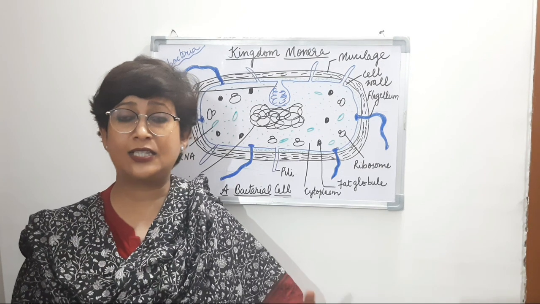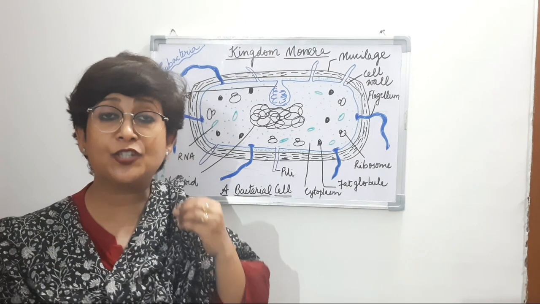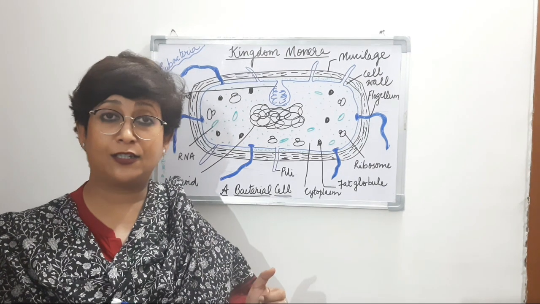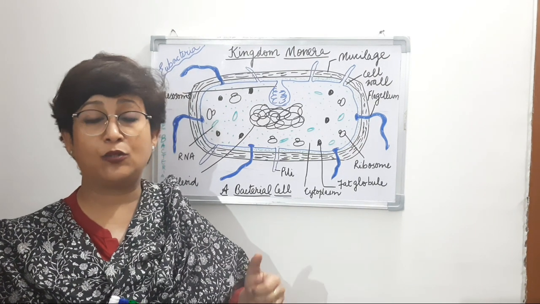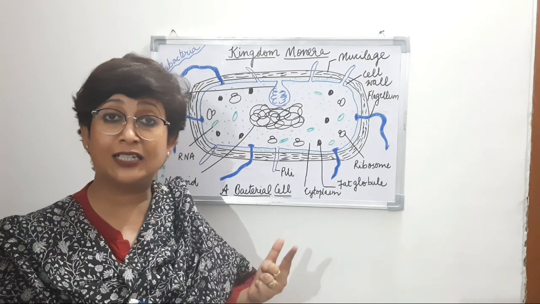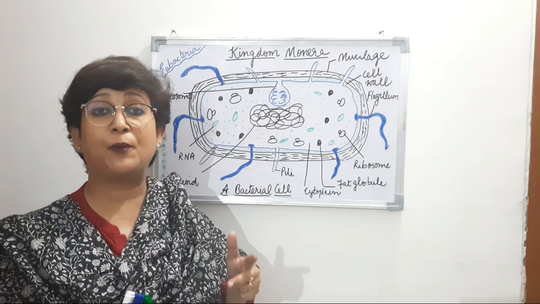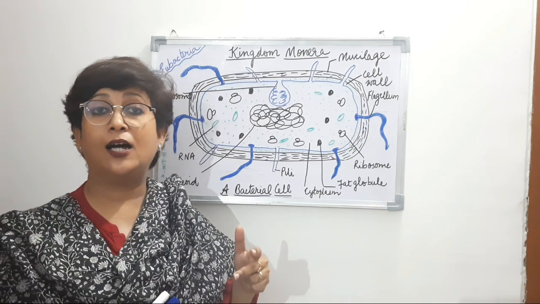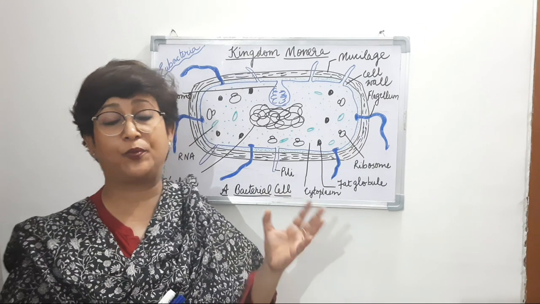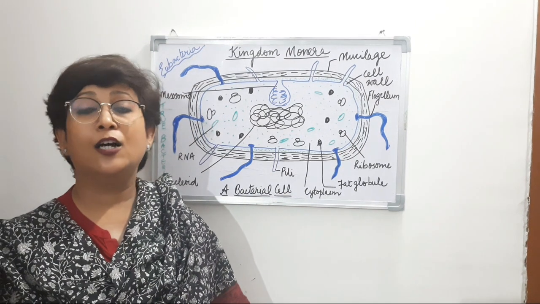They are found even in the extremes of climate. Then we talked about the forms of bacteria: coccus, the spherical bacteria; bacillus, the rod-shaped; spirillum, spiral-shaped; and vibrio, comma-shaped. So four shapes of bacteria.